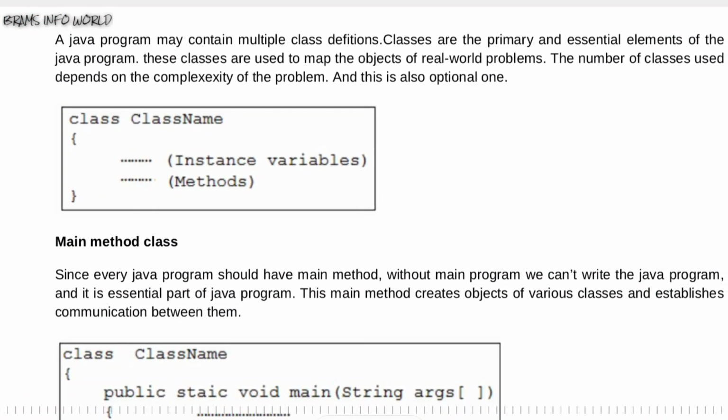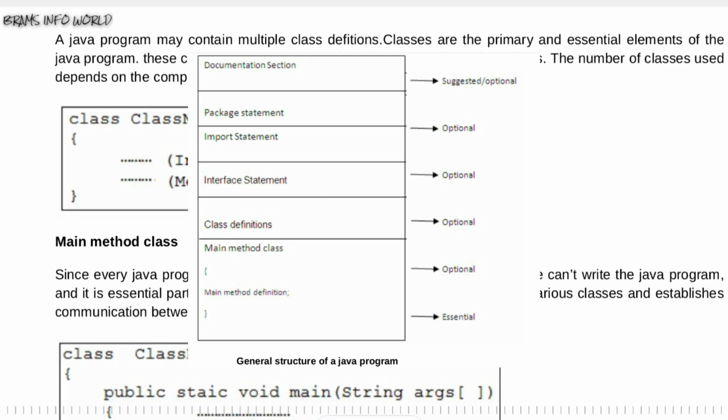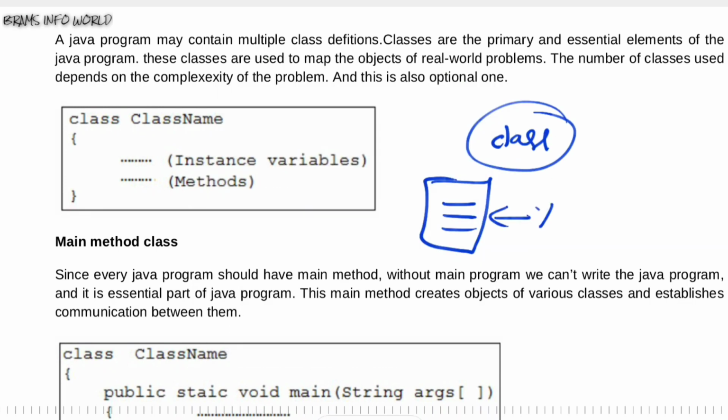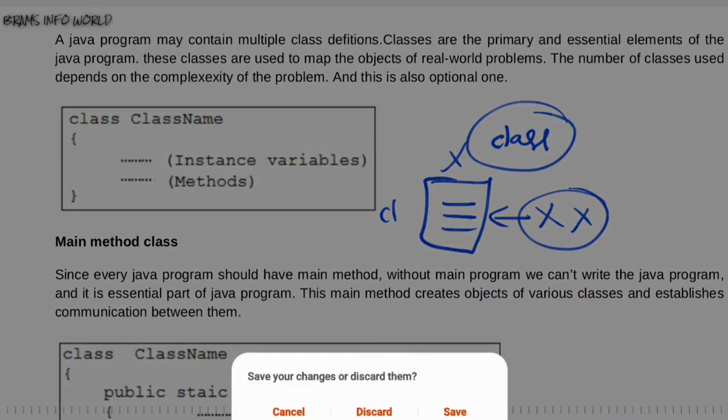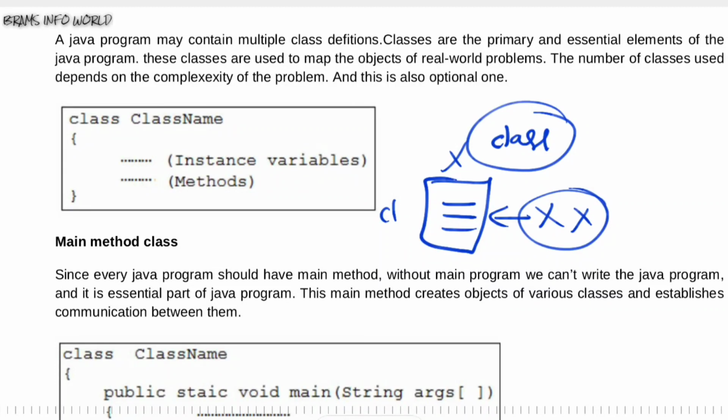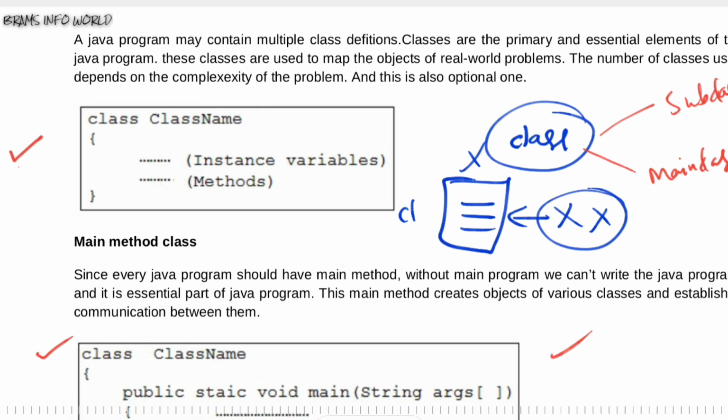Let us talk about a very important topic, that is nothing but class. Already we know that in Java we are unable to write a program without classes. But classes are of two types. The first one we can call a subclass, and the second one we can call the main class. The main class is necessary to define any program in our Java language, but subclasses we require as per our logic.